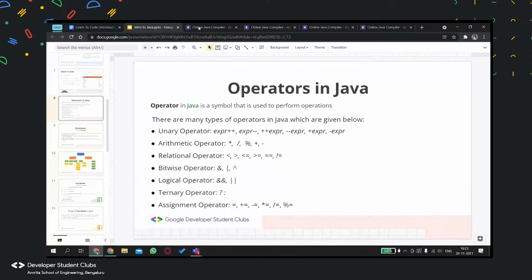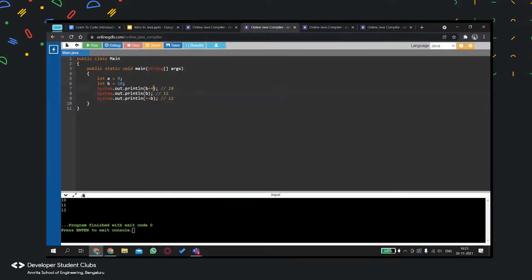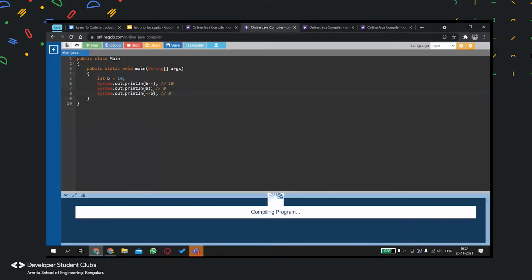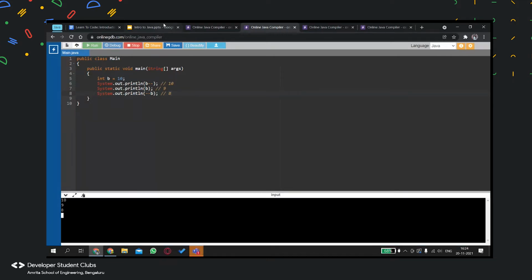That is literally what this is. You can do the same for minus minus also, so why don't we try it here? The initial value of B is 10, right? If I do B minus minus, what will this value be? 10. What will be the value of B after B minus minus? 9. And what will this value be? 8. So this is basically the unary operator.